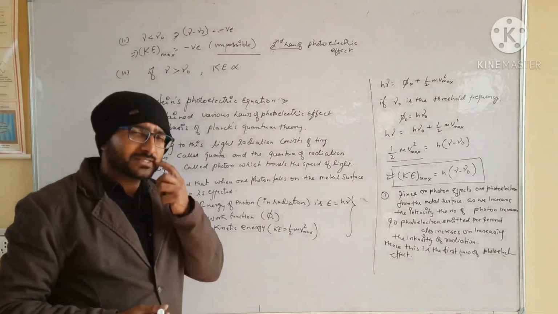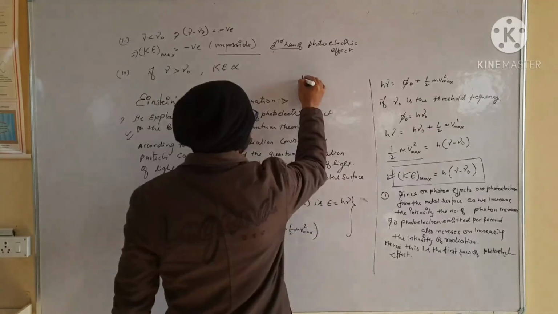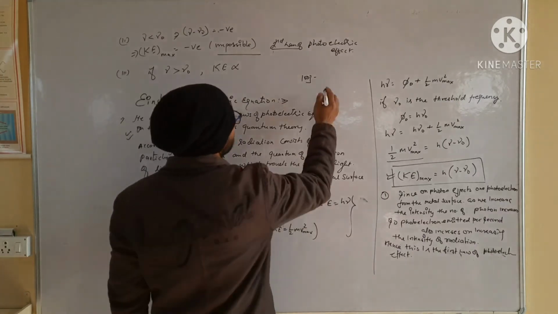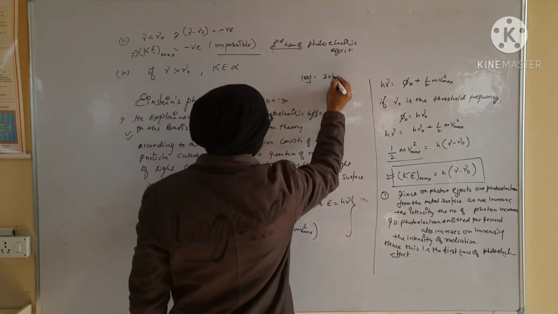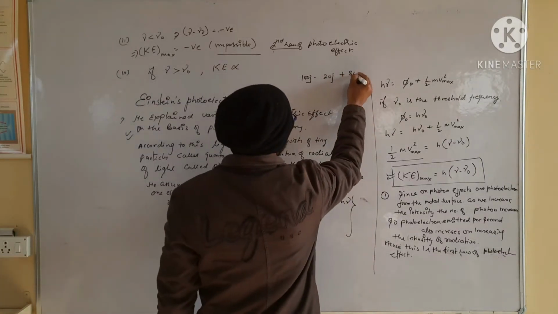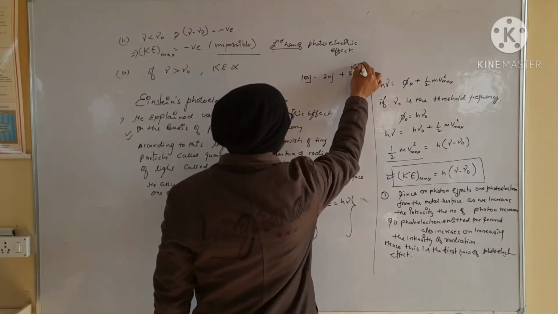How? Suppose initially 100 joule of energy is transferred at a given frequency to the given surface, 20 joule is required for the work function and the remaining 80 joule goes to kinetic energy.